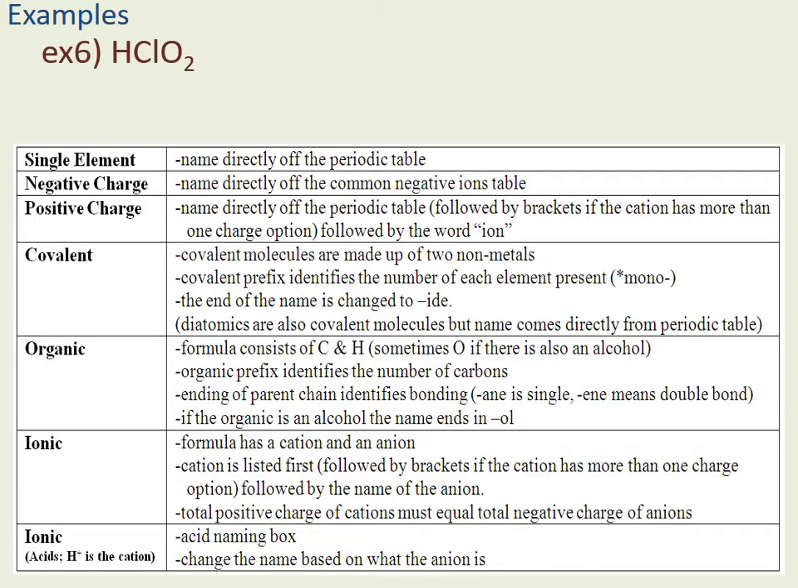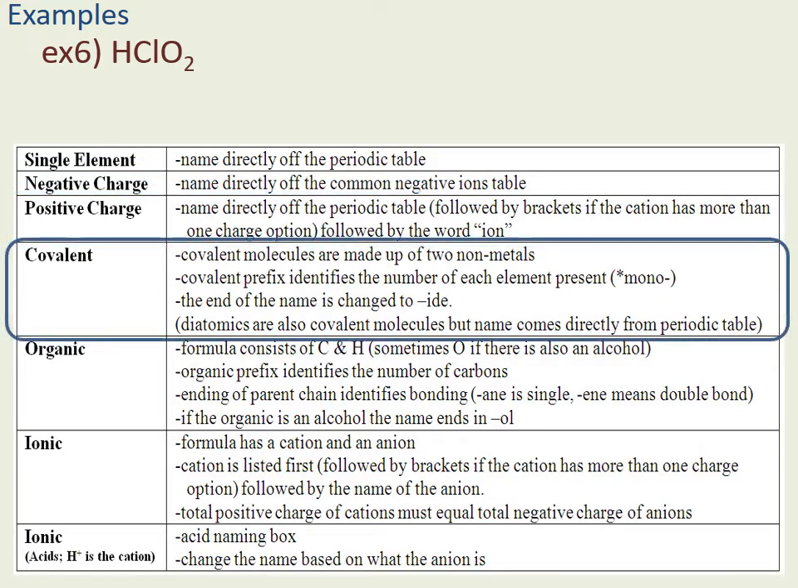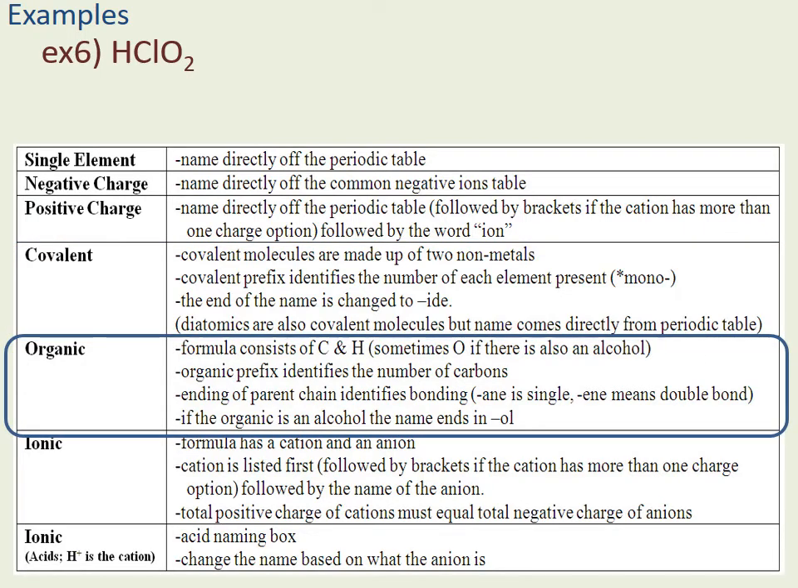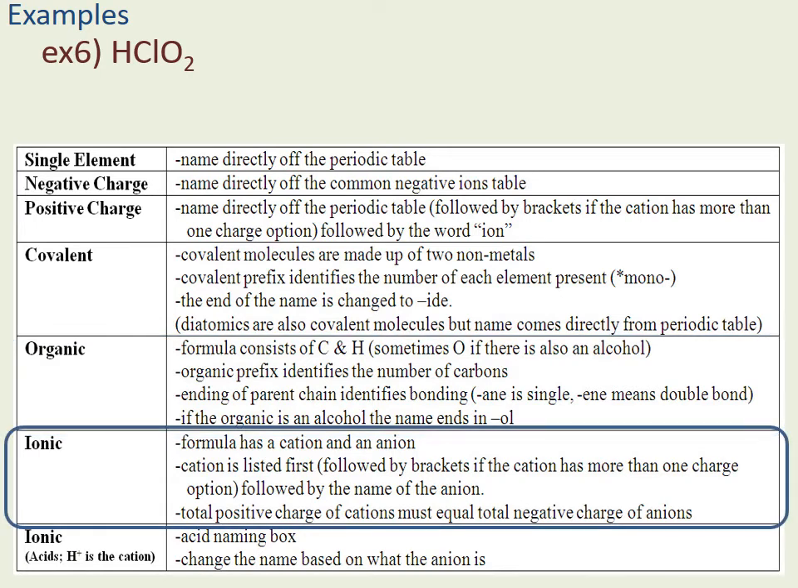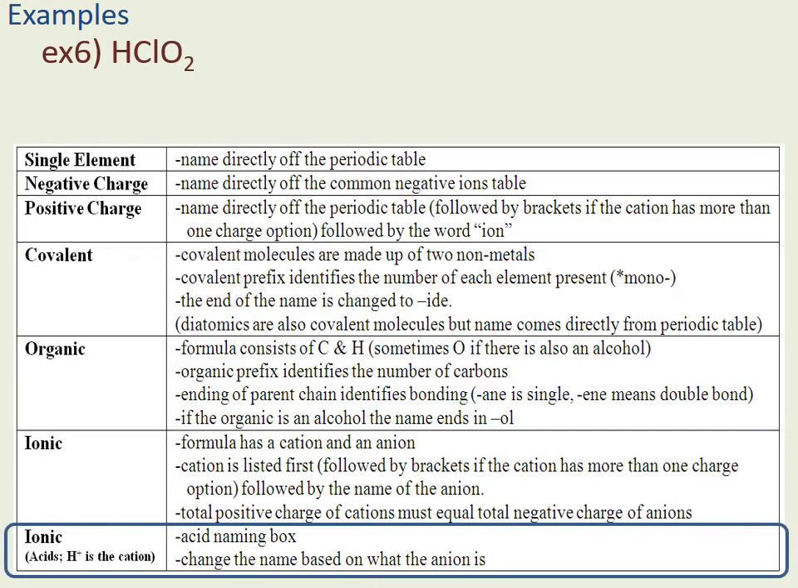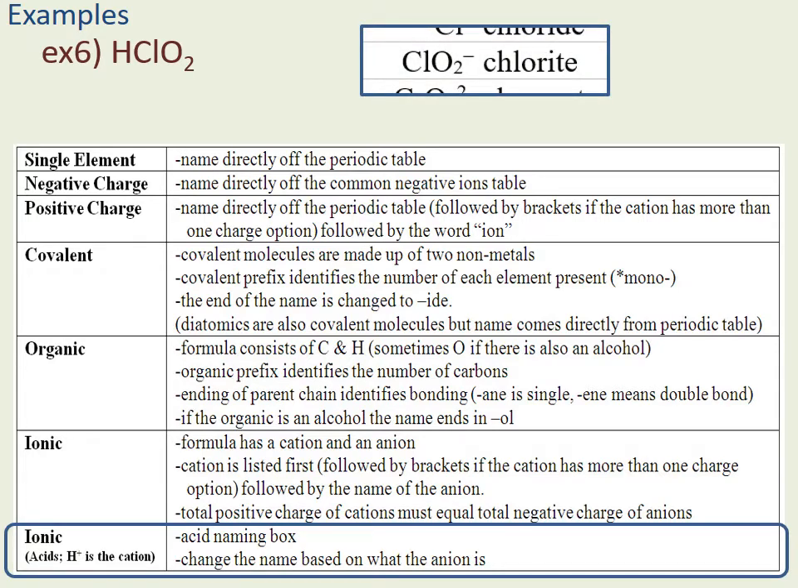Example 6, HClO2. We don't have an element all by itself. There are no charges, so it can't be a negative or positive charge. It can't be covalent because I have more than 2 elements in the formula. It can't be organic because I don't have carbon. So it has to be an ionic. And I have H plus on the front, so that makes it an acid. H plus mixed with, and I look on my negative list on my data table, I find ClO2 minus, which is chlorite. So I have H plus mixed with something on my negative list. It is for sure an acid.